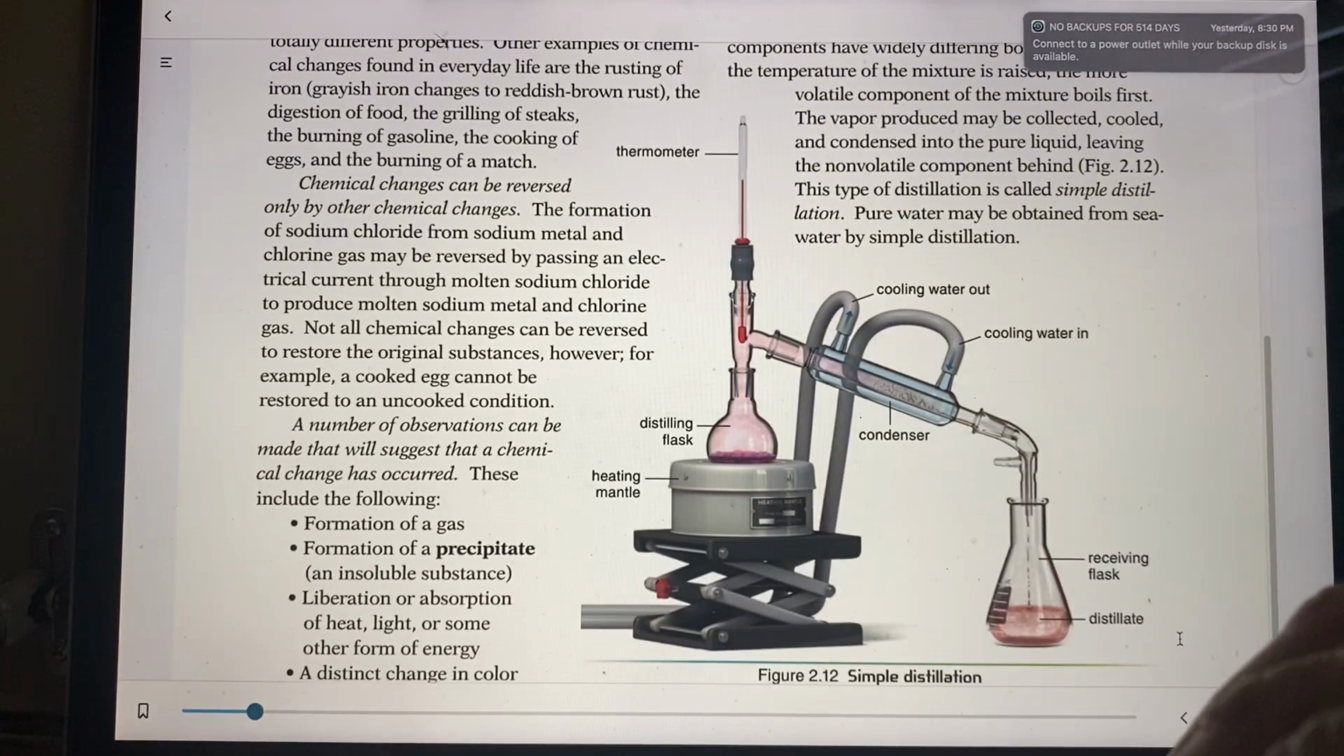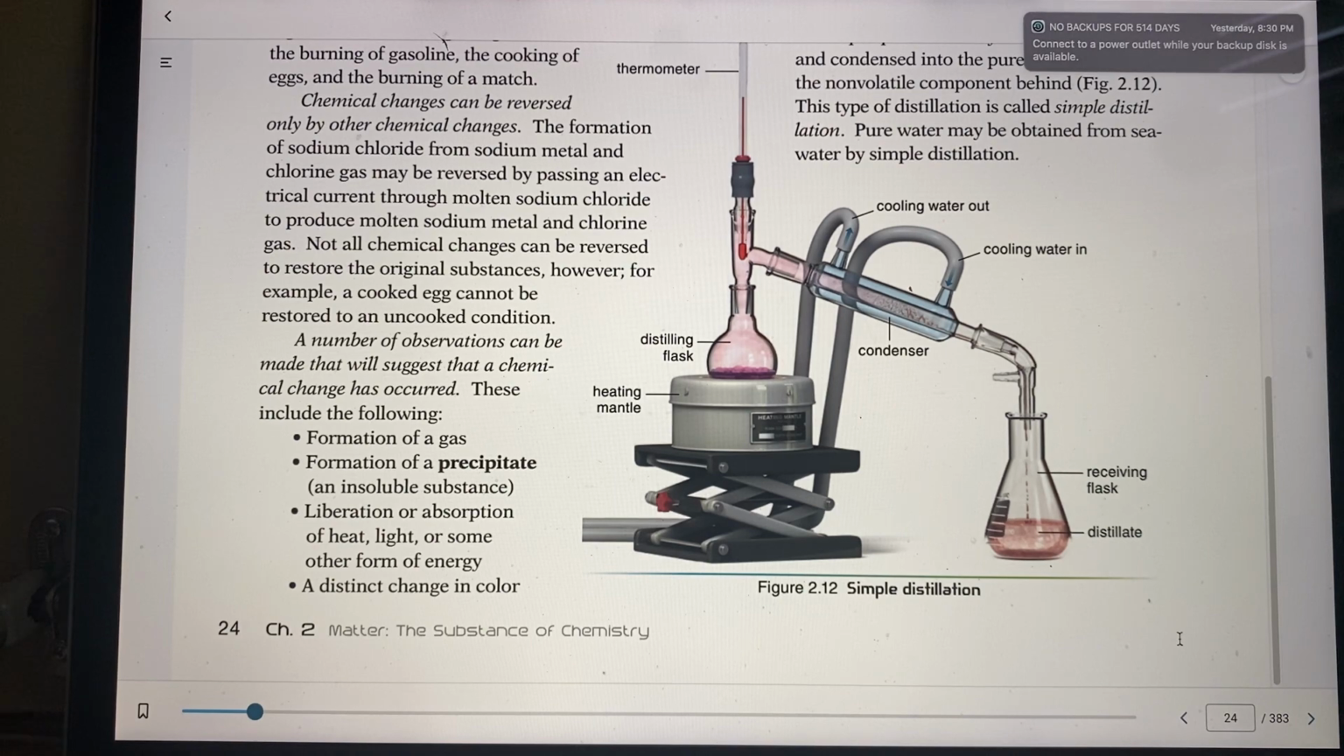So observations: how do you know chemical changes have occurred? Let's go here, to the four things at the bottom. This is probably what you need to know. A number of observations can be made that will suggest that a chemical change has occurred. These include formation of a gas, like when you're cooking something and a gas comes out. The formation of a precipitate, that means an insoluble substance. The liberation or absorption of heat, light, or some other form of energy: some light comes out of it, it glows, heat comes out of it, or a distinct color change. All of a sudden it changes color. These four things can mean that a chemical reaction has occurred.